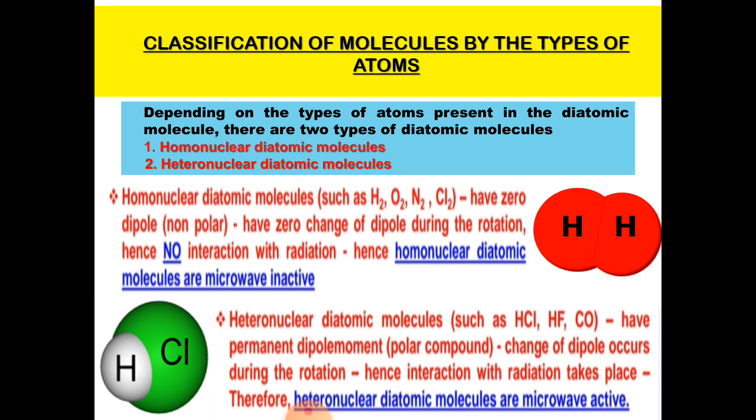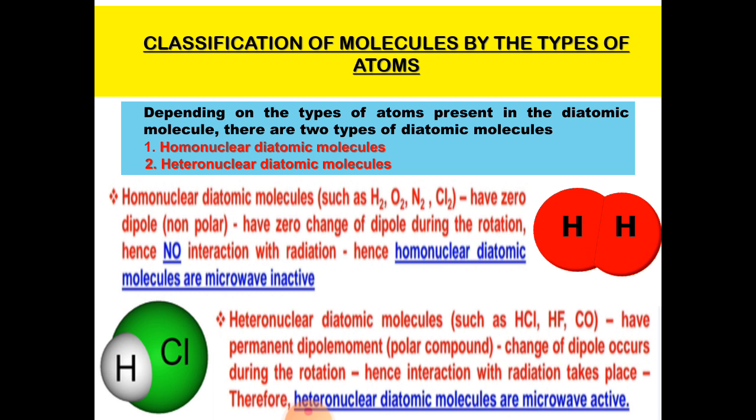Oxygen, hydrogen, nitrogen are examples. They have zero dipole moment and so they fail to interact with the external radiation. Such molecules are known as non-polar molecules. Therefore, homonuclear diatomic molecules are microwave inactive.